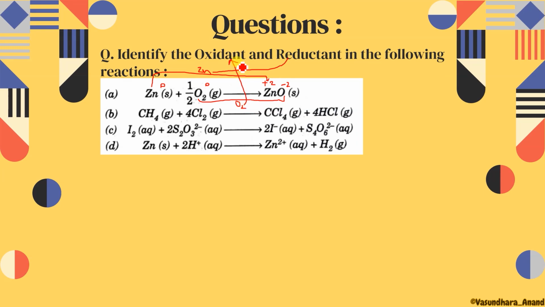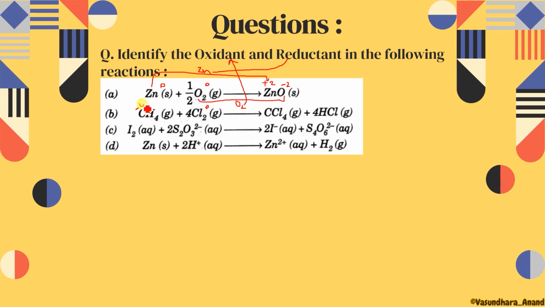Clear? Similarly, we can find for CH4, Cl2. In this case, chlorine is here in the 0 state. Now you decide what will be the oxidation number of carbon in each case. Carbon is here -4, because hydrogen is more electropositive over here, so it will be +1 four times, which is +4, so carbon will be -4.